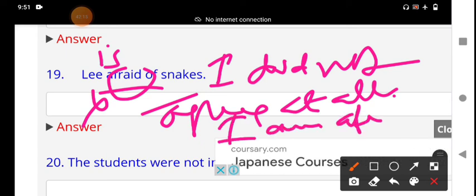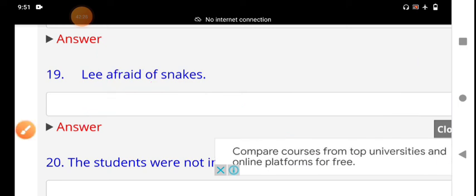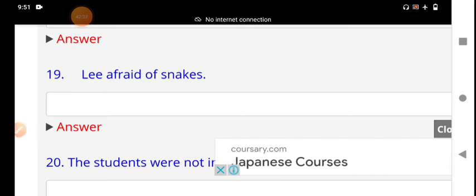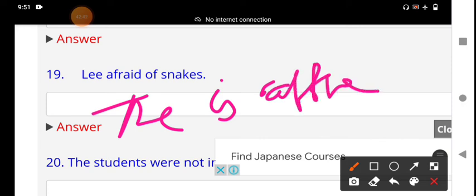Afraid means not fear here. It is politely denying that particular suggestion or advice. That you should understand, my dear students. Here the adjective is, for example, the child is afraid. The child is afraid.